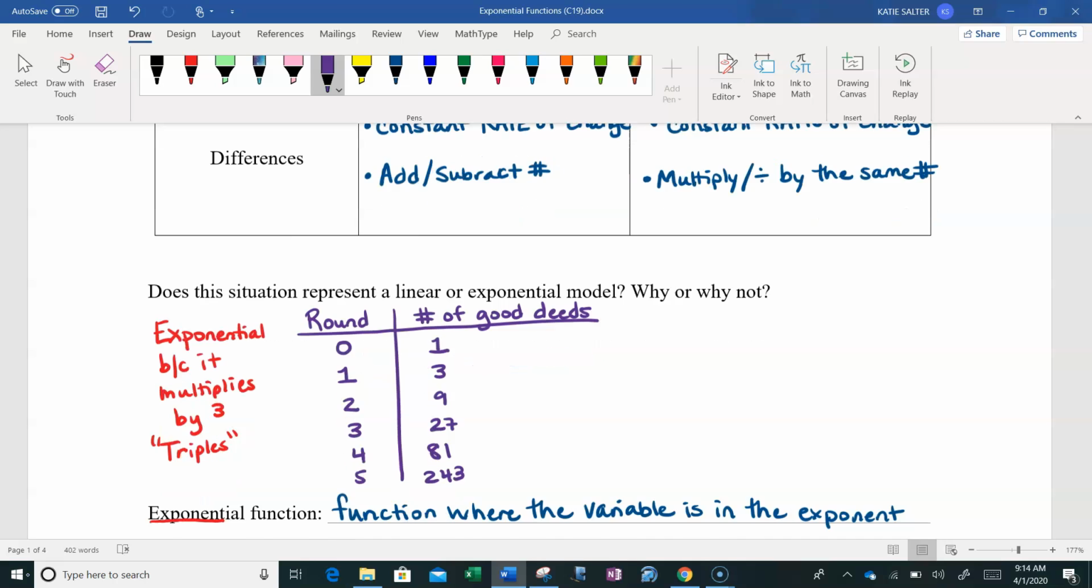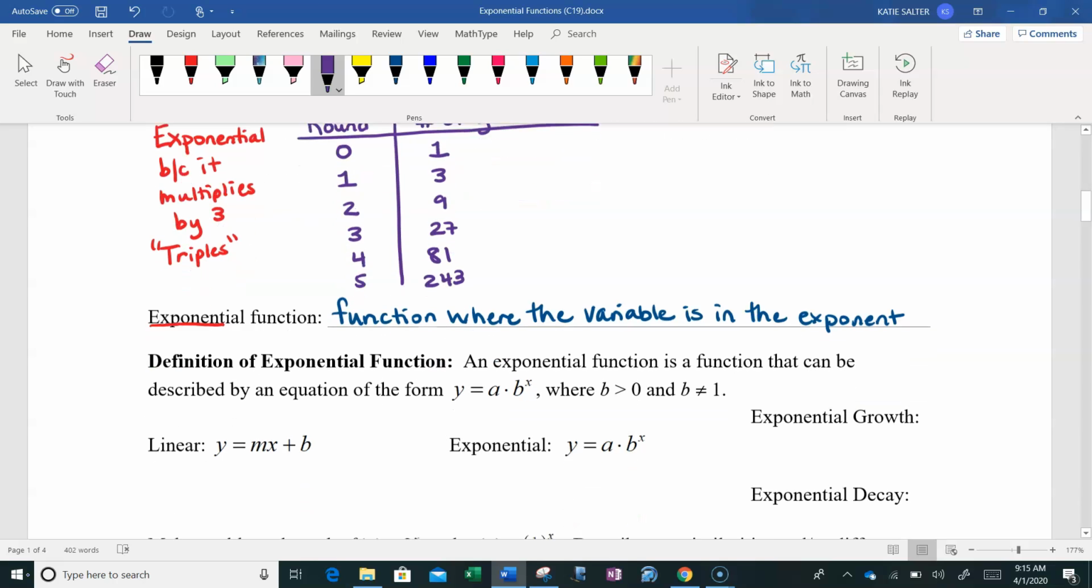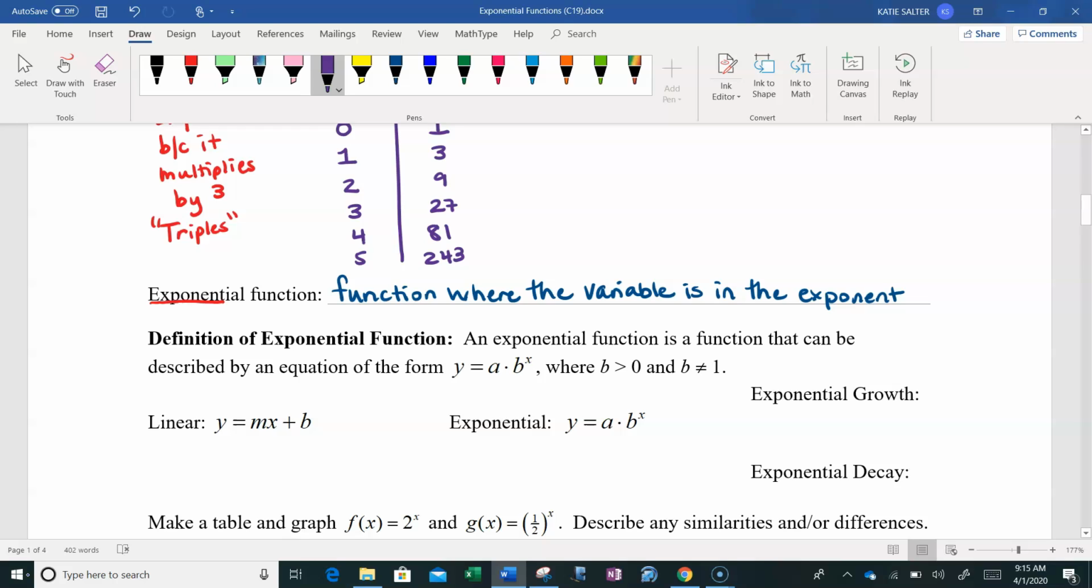All right, so what is an exponential function? Notice that the key word in exponential is exponent. So that's a good way to recognize an exponential function. It is a function where the variable is in the exponent. So here's our basic formula right here for an exponential function. It is y equals a times b raised to the x power. But it has some contingencies there. It goes on to say where b is greater than 0 and b cannot equal 1.